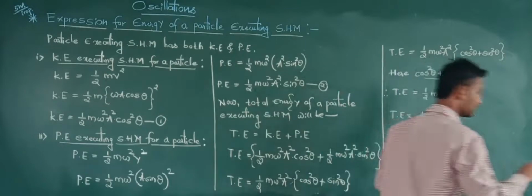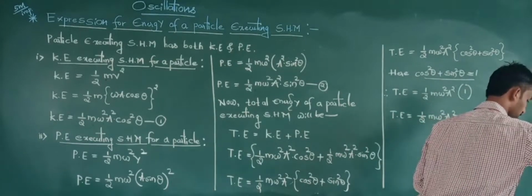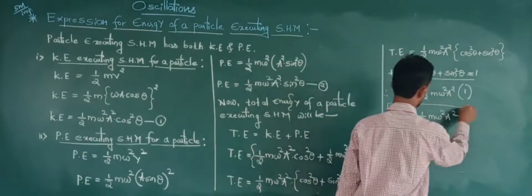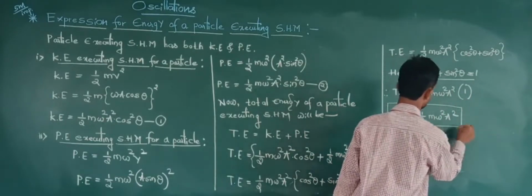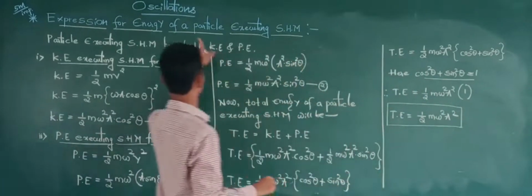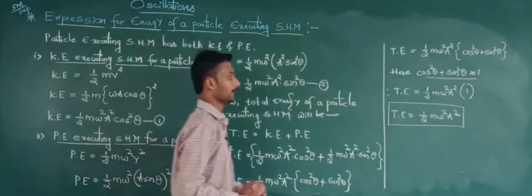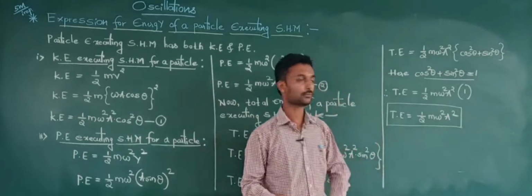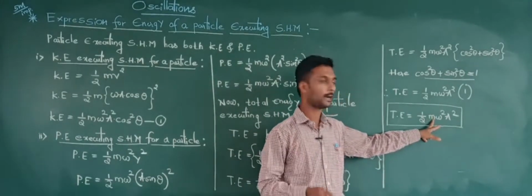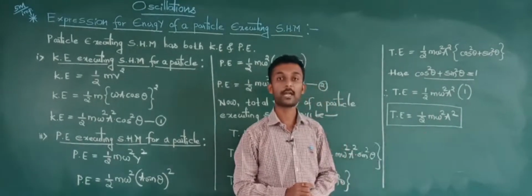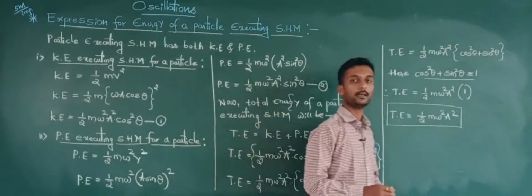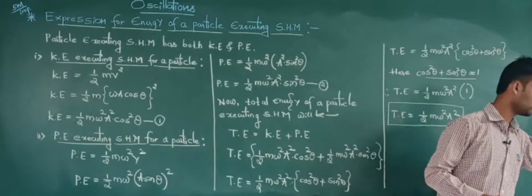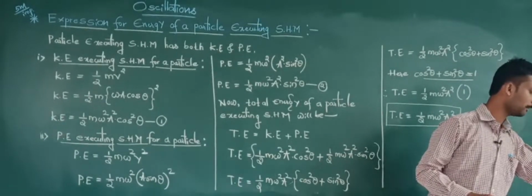So this is the final expression as far as the energy of a particle executing SHM. T is equal to half m omega square into a square, where m is the mass of the particle, omega is angular velocity, and a is nothing but what we call amplitude.